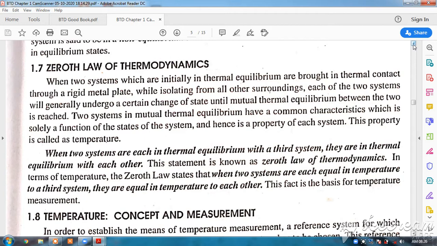So the measurement of temperature takes place due to the fact that the thermometers are calibrated at ice point and steam point. So ice point is taken as 0 degrees centigrade, steam point is taken as 100 degrees centigrade, and between this 0 and 100 there